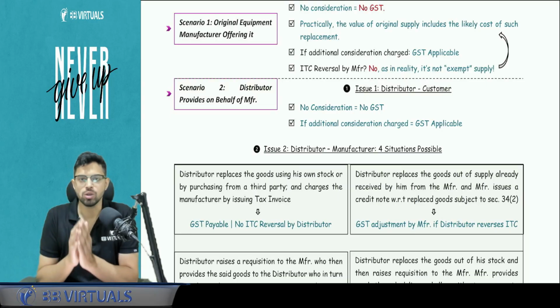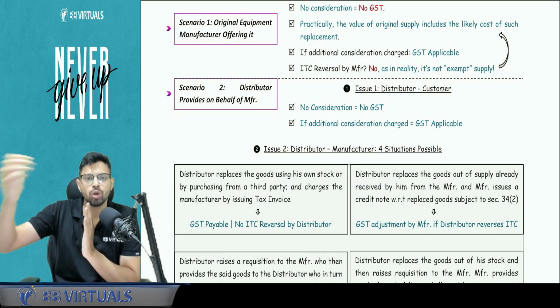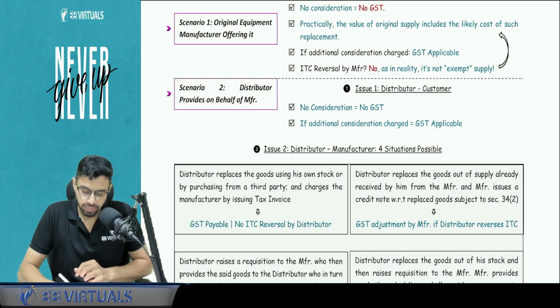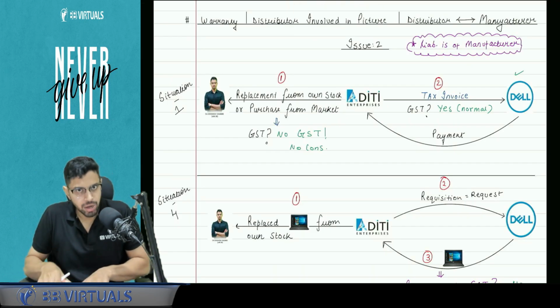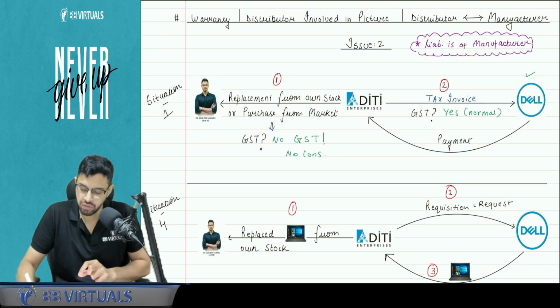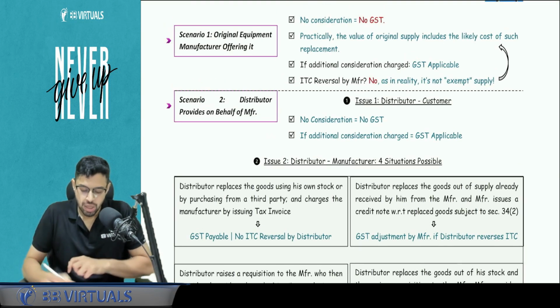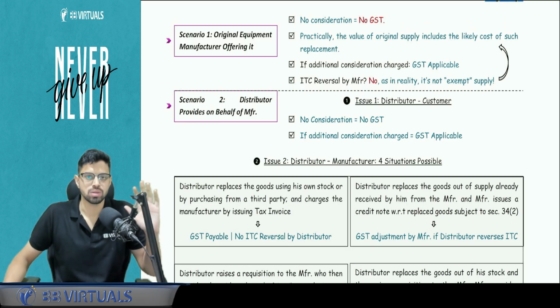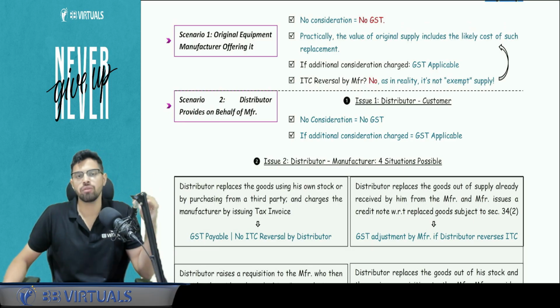Now, two scenarios are possible. Either I am buying directly from a manufacturer. I will take an example, and I will also cover this from a handwritten note. These notes we actually make in the class, but I will refer to that for your understanding in the revision itself. So two scenarios. Case number one: let's say I'm buying a computer from Dell Computers. Dell is the manufacturer. I'm buying directly from Dell.